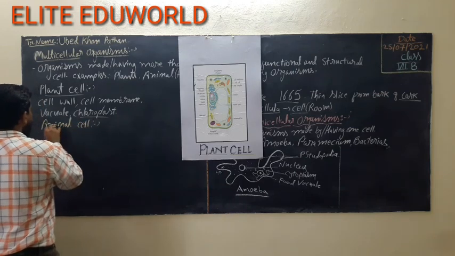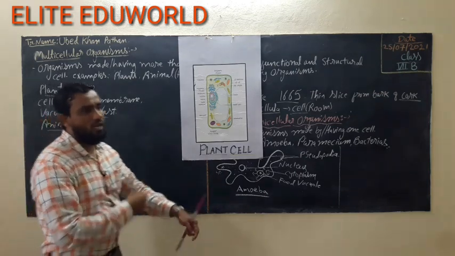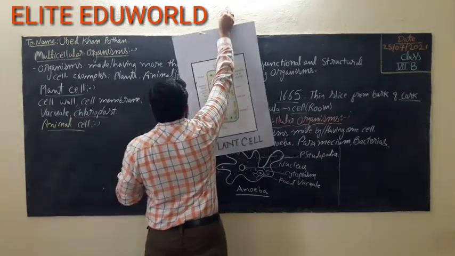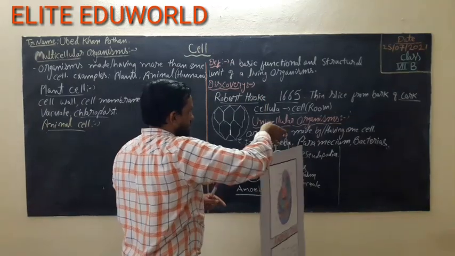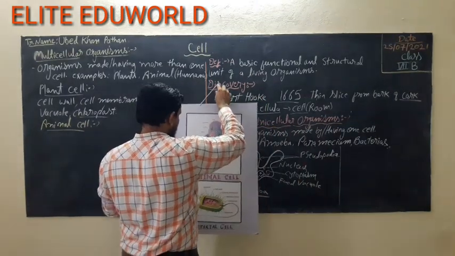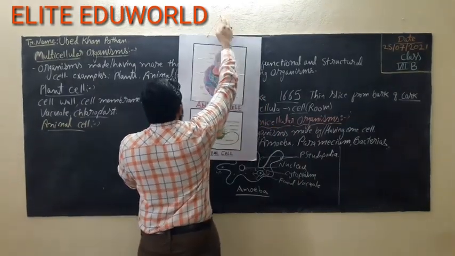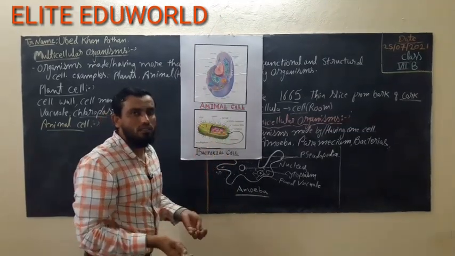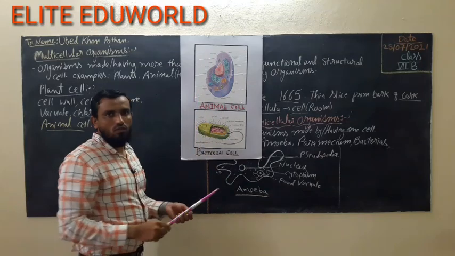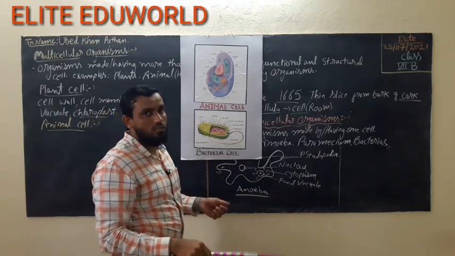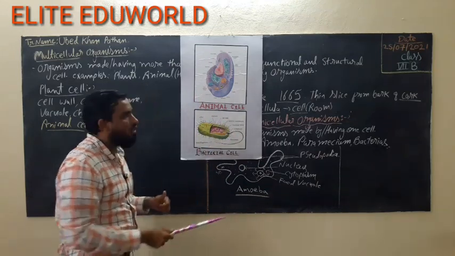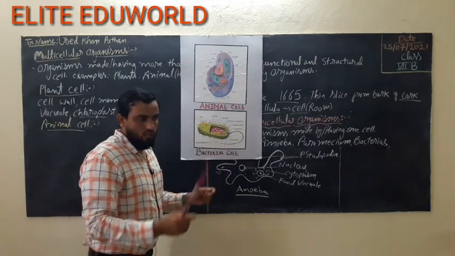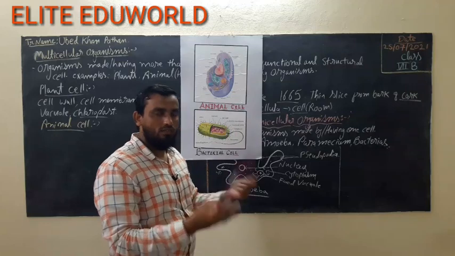Okay, animal cell, by name itself you can understand. So let's see the next diagram which I want to show you, that is about the animal cell. This is the animal cell, which is very different from the plant cell. It does not have the cell wall which is present in the plant cell.